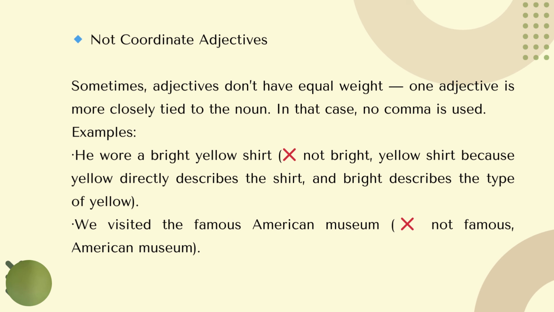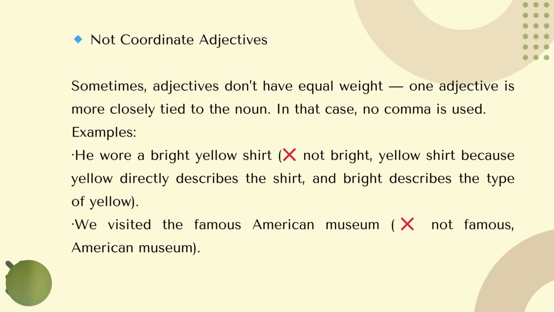So for example, he wore a bright yellow shirt. In this sentence, we have bright and yellow as the adjective, right? However, you don't use a comma. Why? Because the word bright is not actually describe about the shirt. It doesn't describe the shirt, but it describes the yellow, right?